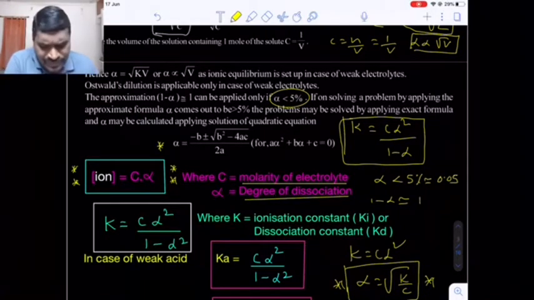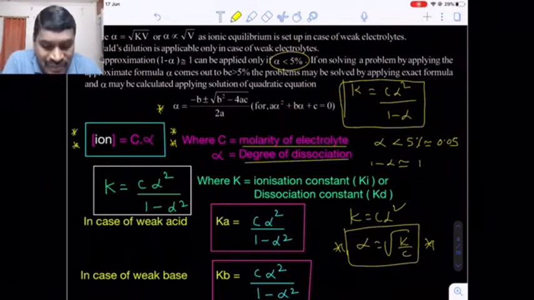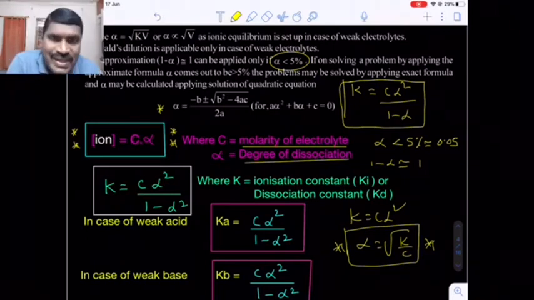Now once we know the alpha, it is easy to calculate the concentration of ions at equilibrium. It is very important because molarity is given in the question, so definitely the concentration. Now the alpha value we have to calculate. We have to see whether alpha is less than 5% or greater than 5%.